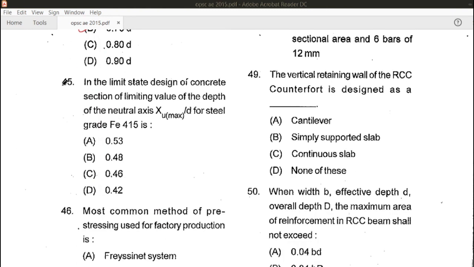Let's see the 45th question. This is the last question, and the next 45 questions we will attend in the remaining part. In the limit state design of concrete sections, the limiting value of depth of the neutral axis maximum for steel Fe415 is given as 0.48 D. So guys, we have completed 45 questions for our first series.